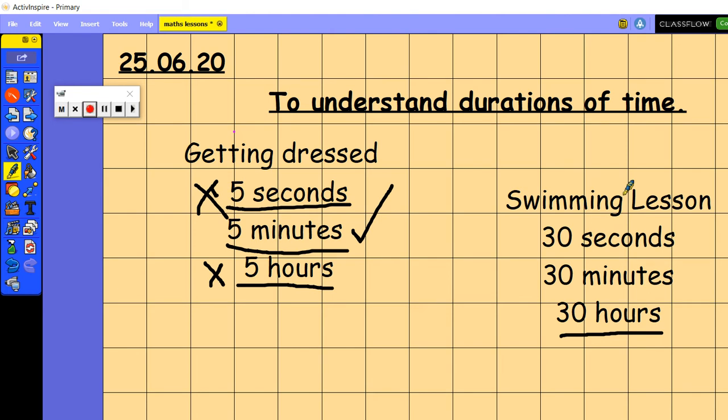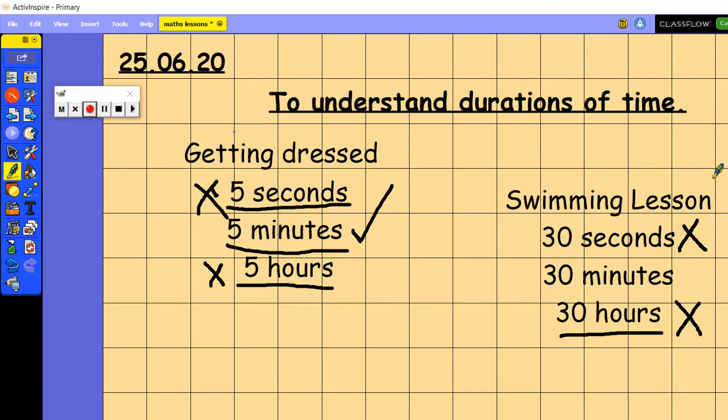So do you think that makes sense to be the time that you might have a swimming lesson? Or do you think it might be 30 seconds? Again, we could count 30 seconds on the video quite easily. So I think 30 seconds is just a little bit short because by the time you've got in the swimming pool and got yourself wet, it's time to get out again. So it's definitely not going to be 30 seconds and it's definitely not going to be 30 hours.